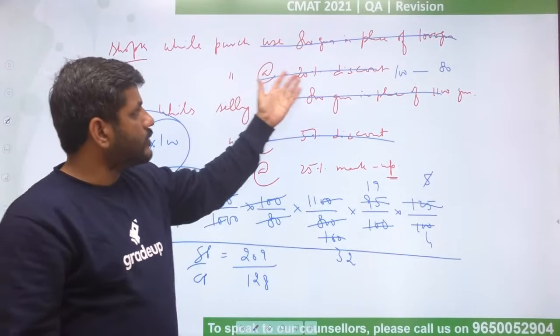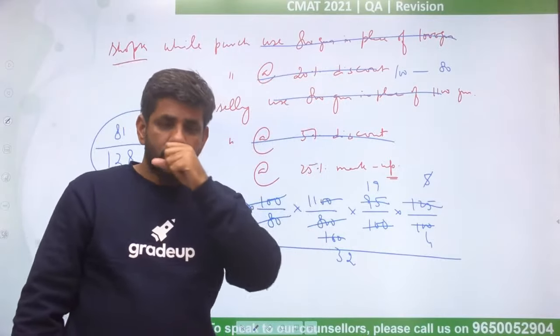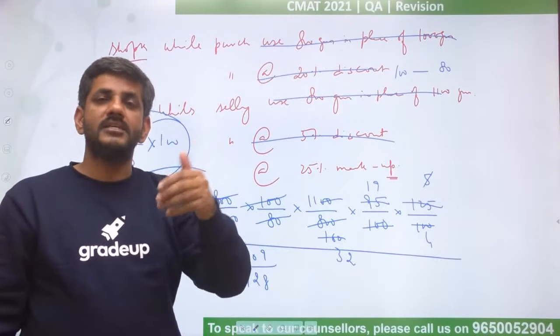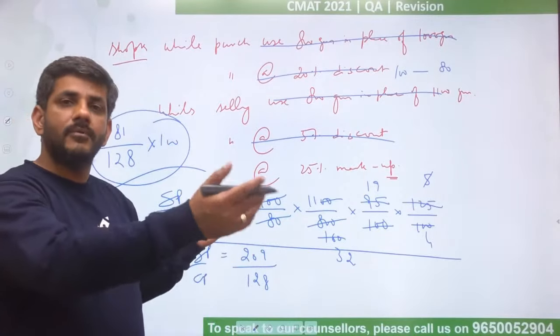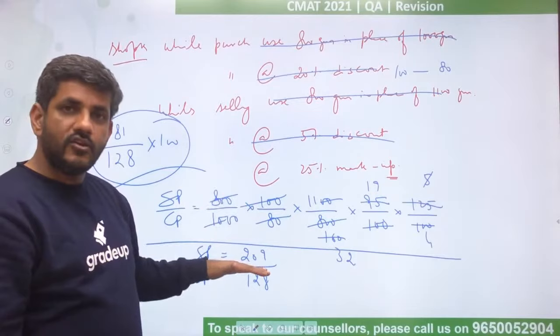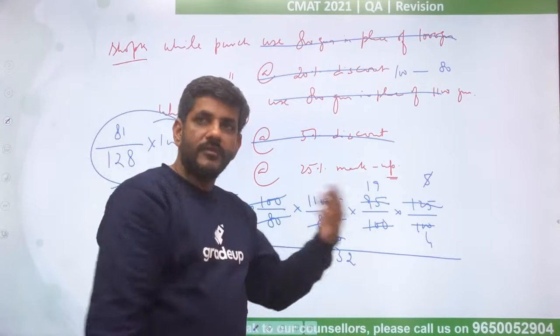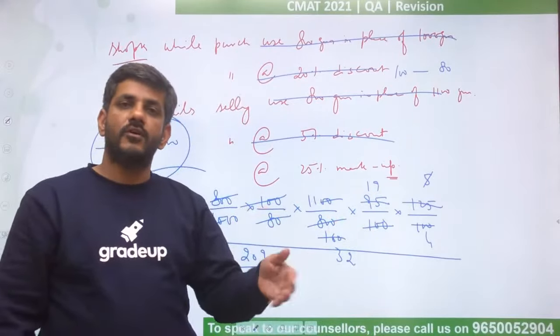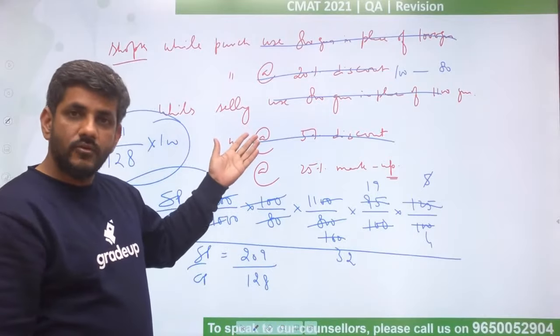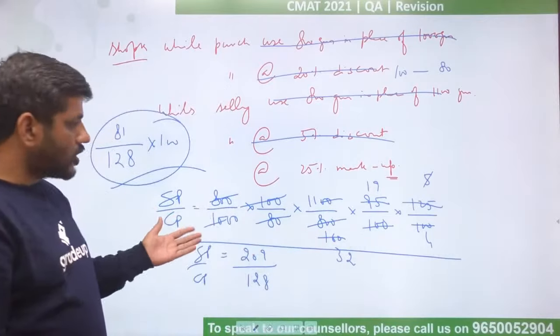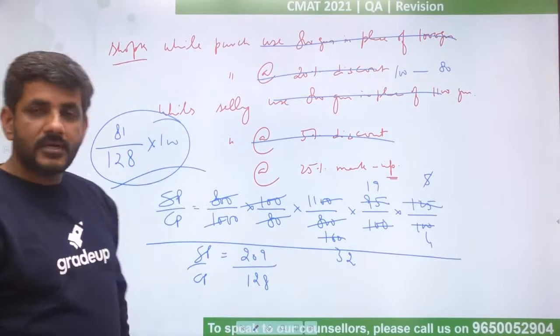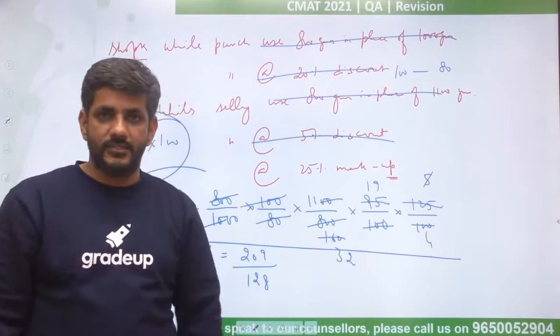Similarly, second case, at 20% discount, you are purchasing. So you are purchasing a 100 rupee article in 80. 100 rupees article in 80, you are purchasing, you are getting profit. 100 numerator, 80 denominator. So that way, just keep on figuring out whether it's a profit or loss. Profit means larger in the numerator and loss means small in the numerator. Just completely solve it, you will get the answer, what is the particular profit percentage or loss percentage.